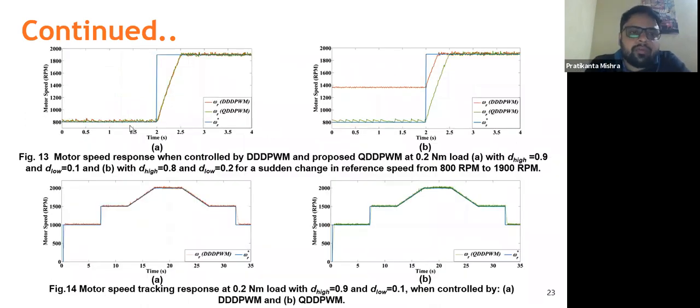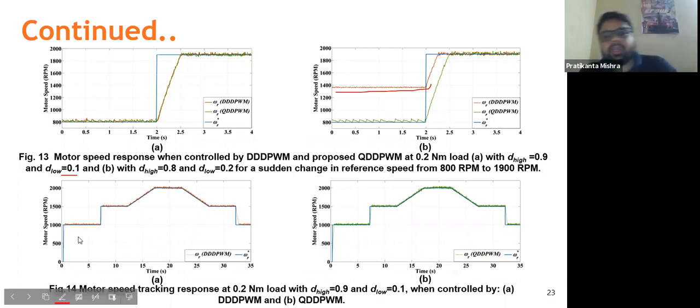Now, again, with the sudden variation in reference speed, as you can see, both the controllers are properly tracking the reference speed if the D low value is 0.1 and the D high value is 0.9. But when you suddenly change the reference from 800 to somewhere around 1900 RPM, in this particular graph you can see that because the D low value is 0.1, it is tracking the speed. But if you are narrowing the range a little bit, you can see that triple DPWM won't be able to track the speed again.